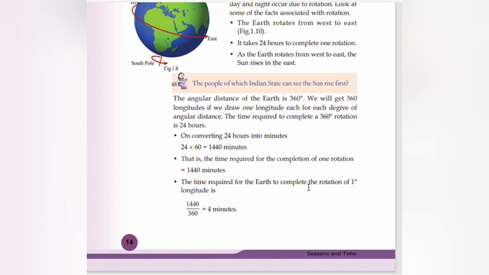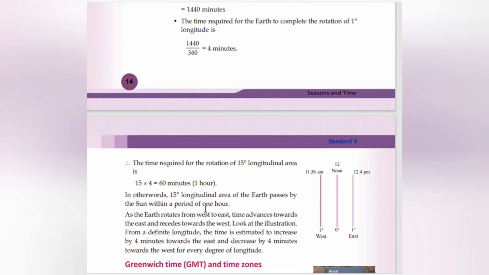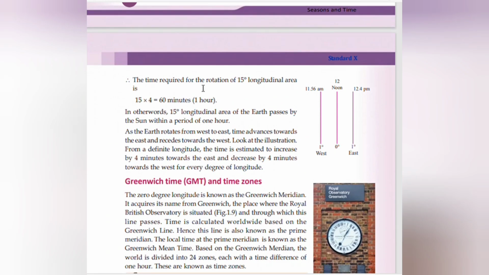Time required for the earth to rotate through 1 degree of longitude is 1440 by 360, that is 4 minutes. Time required for rotation through a 15 degree longitudinal area is 15 into 4, that is 60 minutes, which is equal to 1 hour. In other words, a 15 degree longitudinal area of the earth passes by the sun within a period of 1 hour.